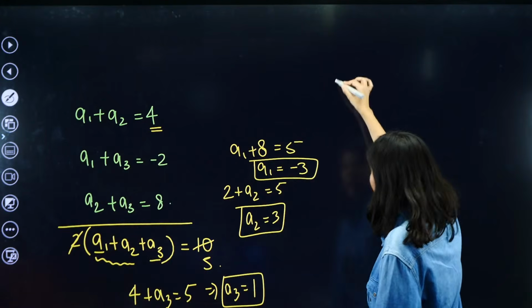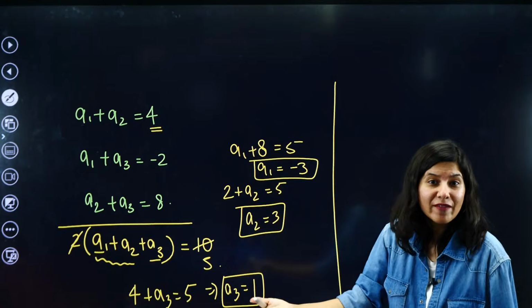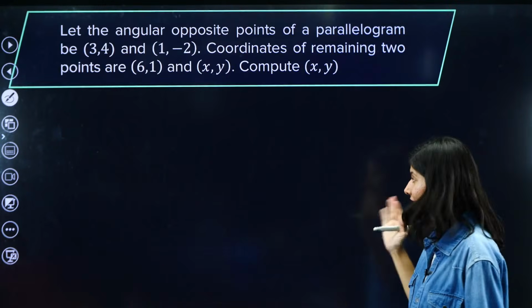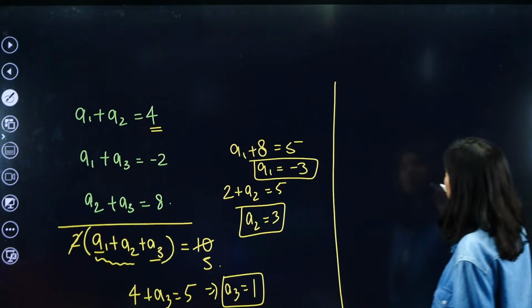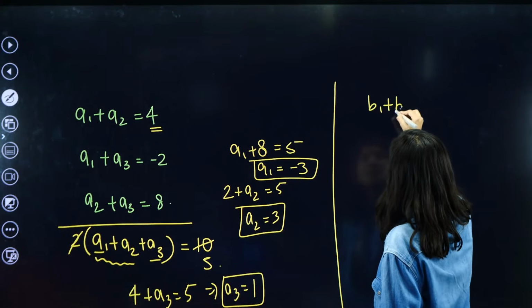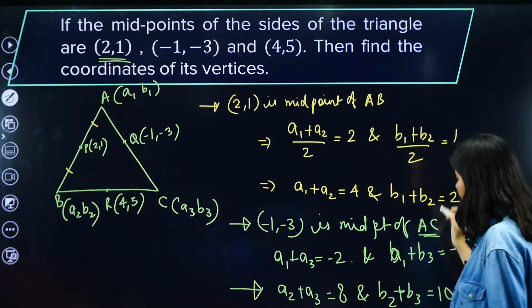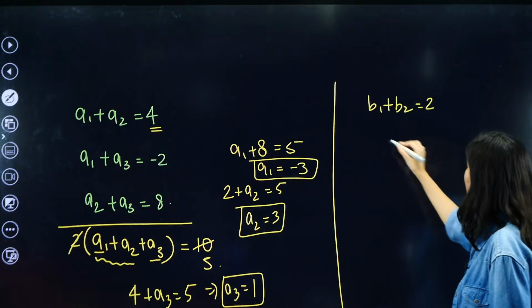And now what you need to do is repeat the same thing for b1, b2, b3. Are you ready for it? So b1 plus b2 is clearly 2. Yes, b1 plus b2 is 2. You are correct. Then b1 plus b3 is -6.